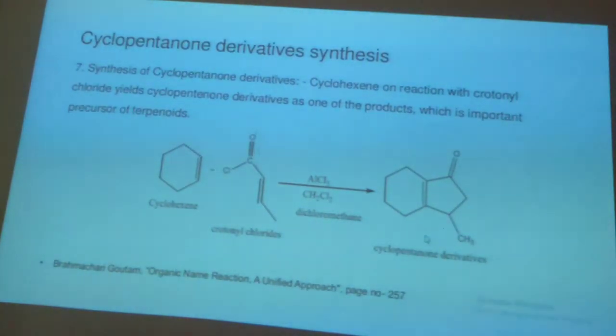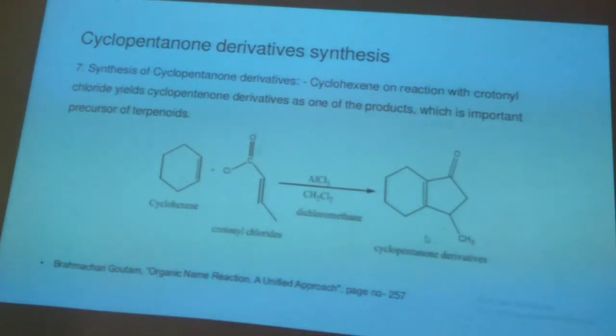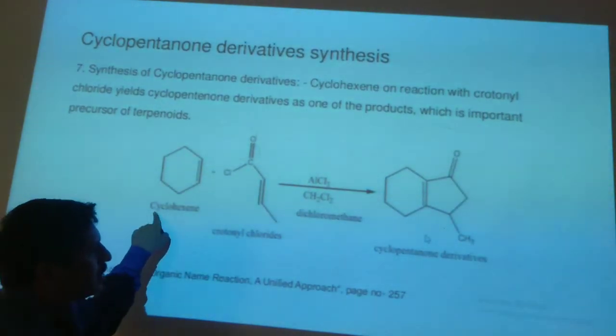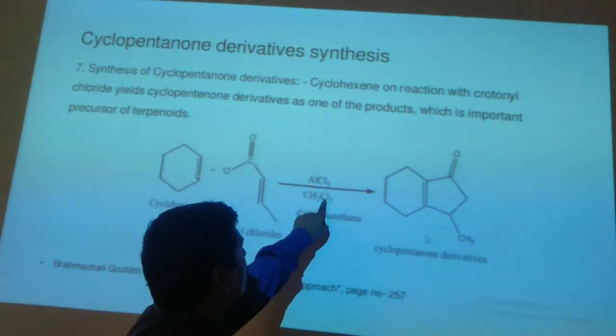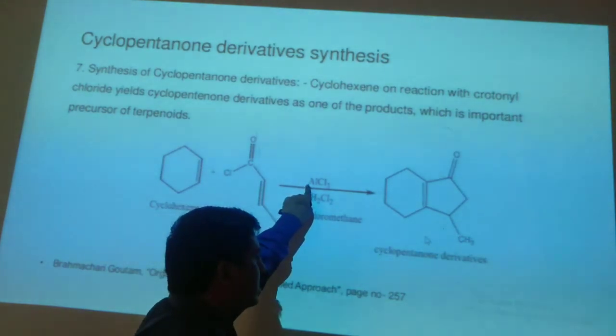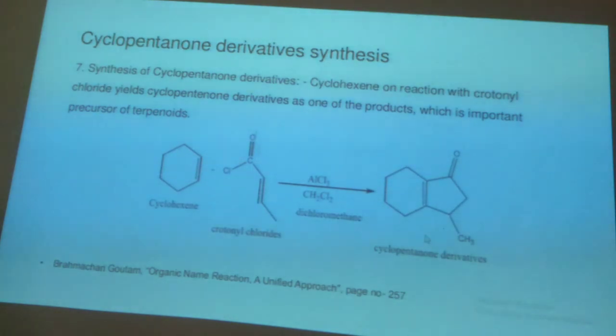Cyclohexene on reaction with propionyl chloride in dichloromethane, in the presence of aluminum chloride, a Lewis acid, creates cyclopentanone derivatives.